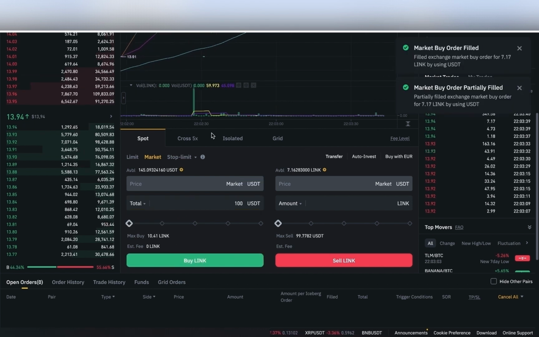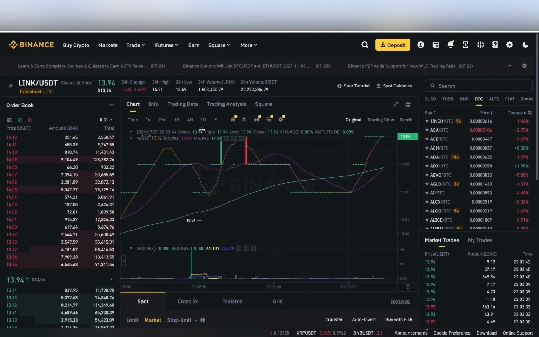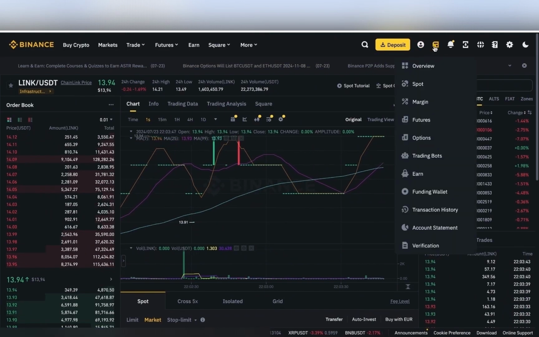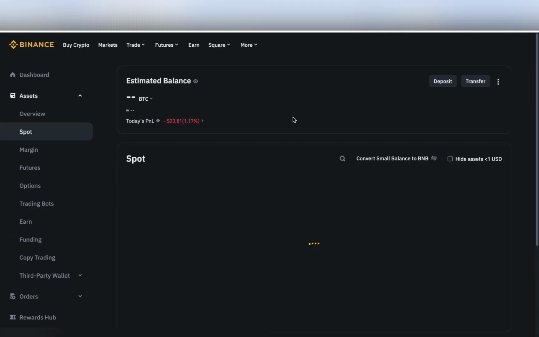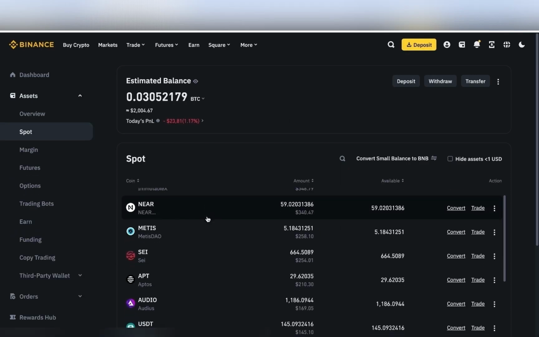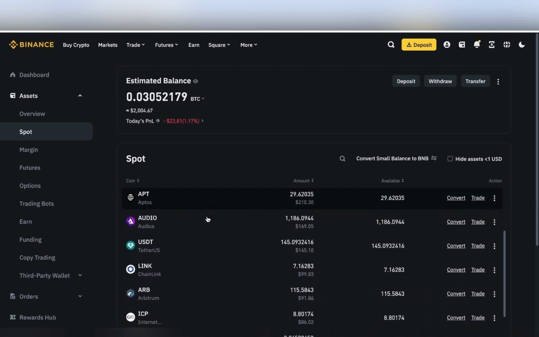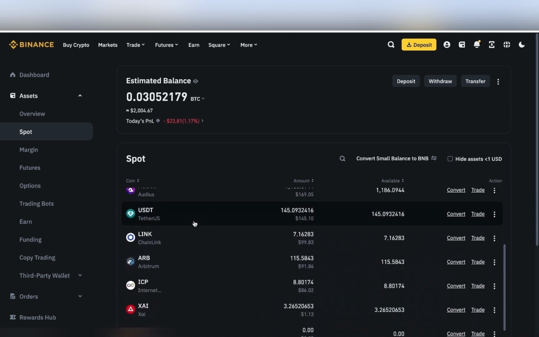It should be almost done. It looks like that. We go to the wallet and spot, and we should be able to find it here. Let's see. It's in, and here it is. This is our very first investment.